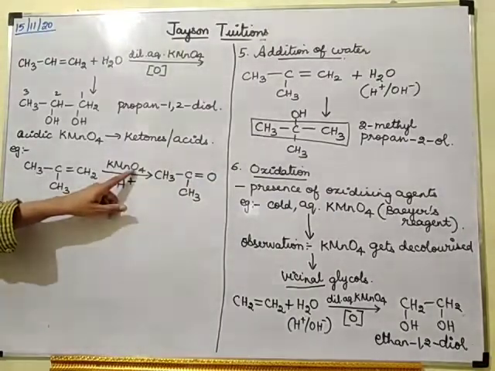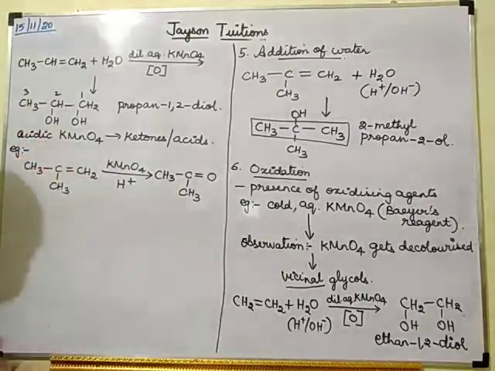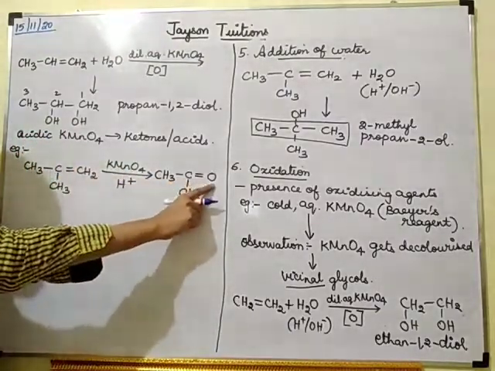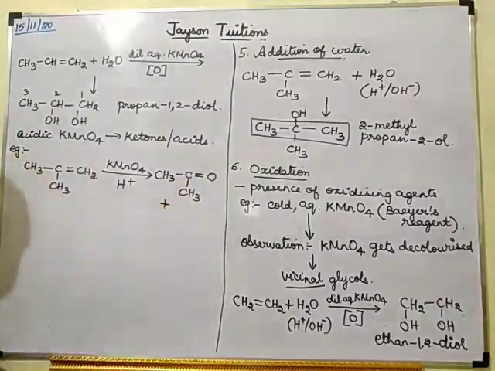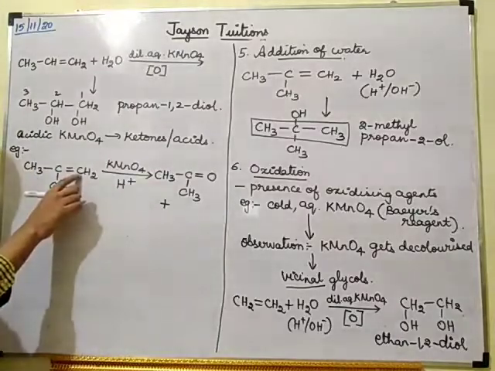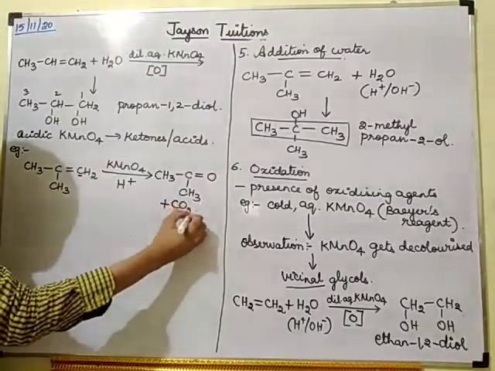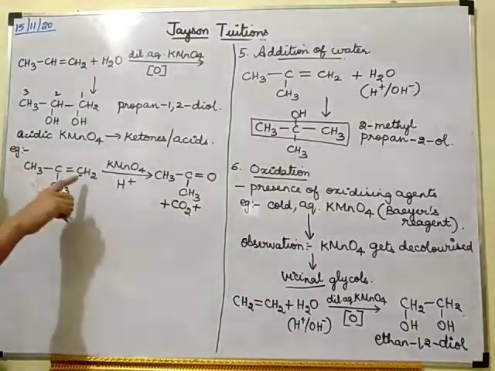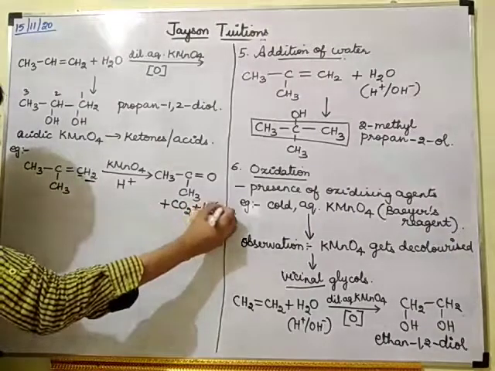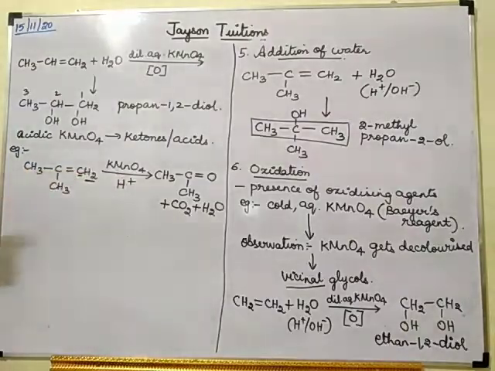How many oxygens are present in this KMnO4? Four oxygens are present. In that, one oxygen has come here, double bond O. So how many oxygens remain? Three oxygens. In that, two oxygens will combine with this carbon and form CO2, and one oxygen will combine with this H2 and form H2O. So this is how you will get ketones by oxidation.